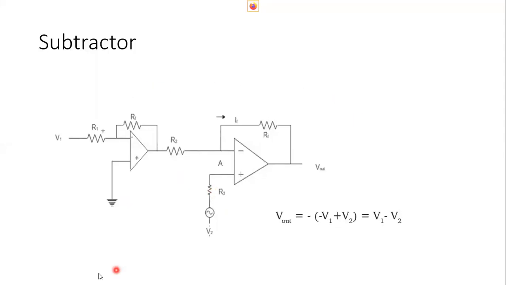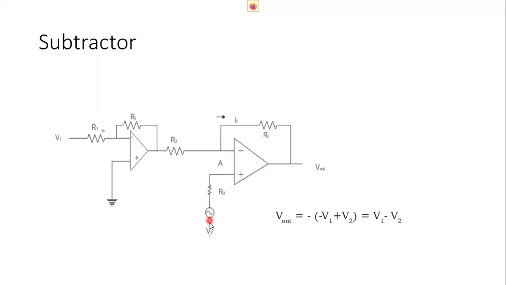Here the first stage is an inverting amplifier. The non-inverting input is grounded, and we are giving the input to the inverting terminal. Here you can see there are two inputs. One is V2 and the other one is V1, the output of the inverting amplifier, given to this negative input.